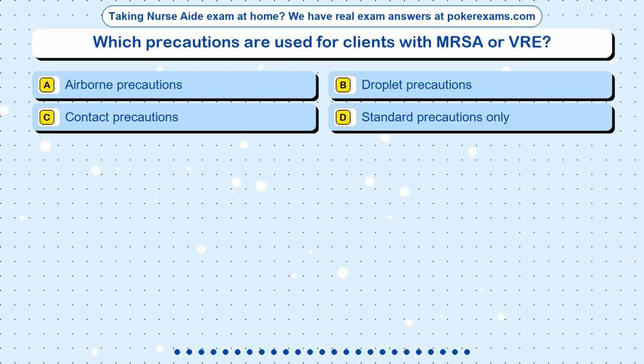Question 18. Which precautions are used for clients with MRSA or VRE? Option A, airborne precautions. Option B, droplet precautions. Option C, contact precautions. Option D, standard precautions only.